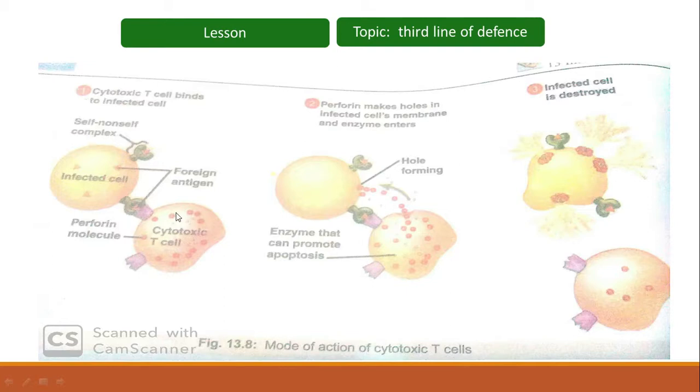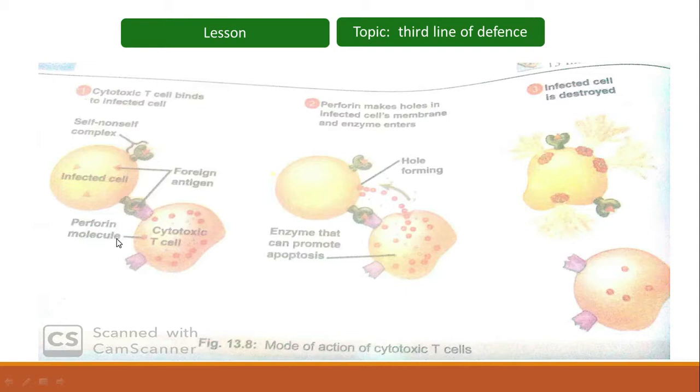Now cytotoxic T cells will produce certain cytotoxins or perforin molecules, which will cause some pores in the membrane of this infected cell. Here you can see that perforin makes holes in infected cell membranes and enzymes enter.